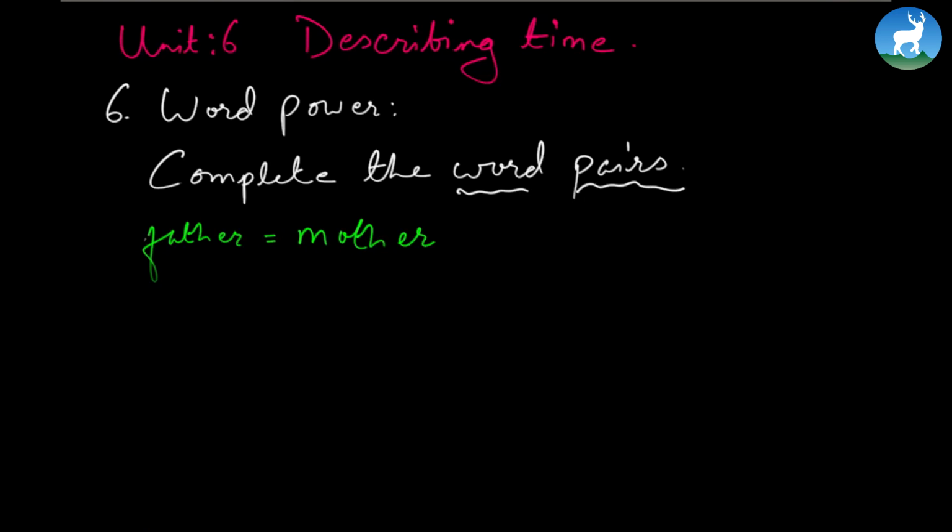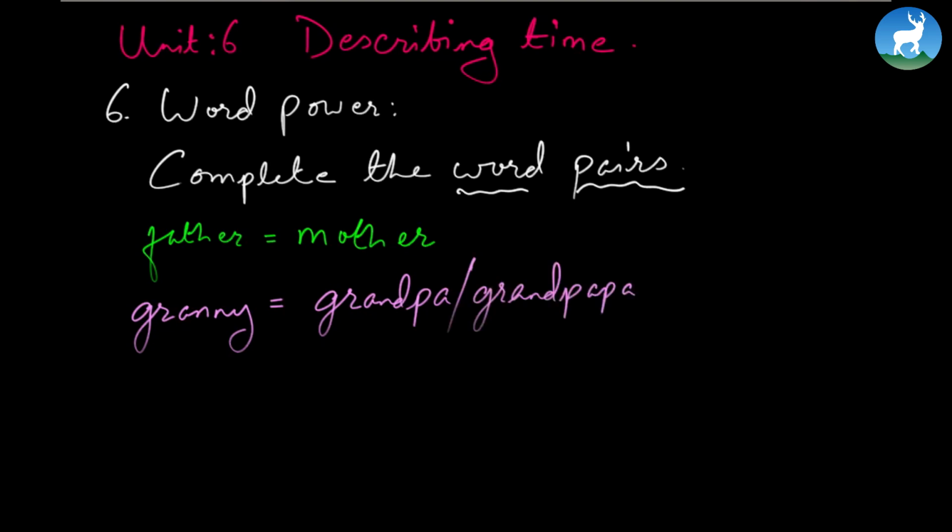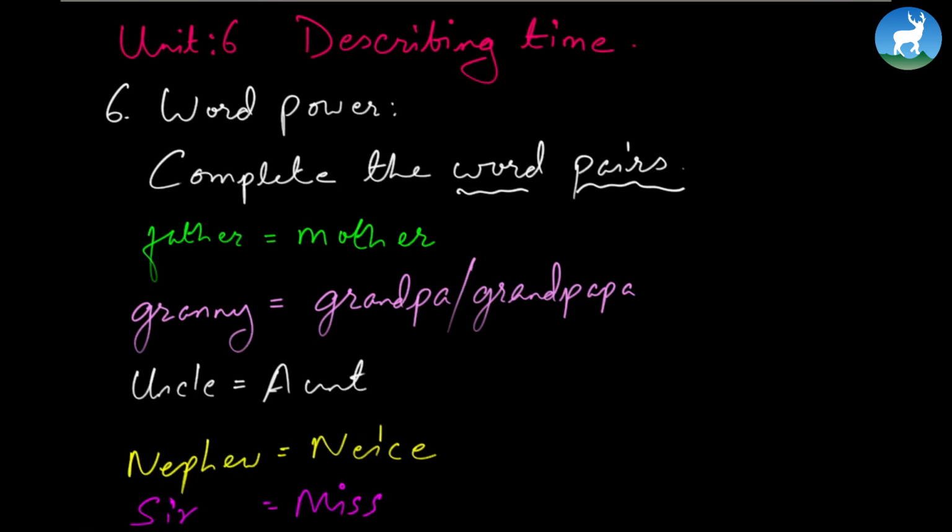So for father, who is, let's say, male, or a man, mother is a lady, or a woman, or a female. Similarly, what if it's granny? What do you think you'd go for granny? Grandpa. Or you can also go for grandpapa. Now let's look at the next word, which is uncle. For uncle, we go to aunt. Similarly for nephew, niece, sir, miss. And the rest, I'm going to give it to you. It's your classwork or homework.